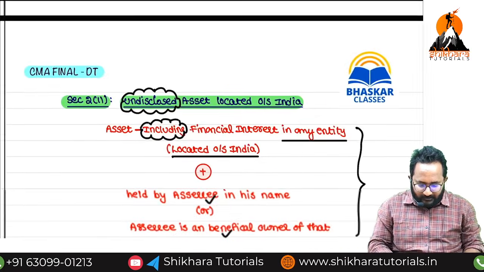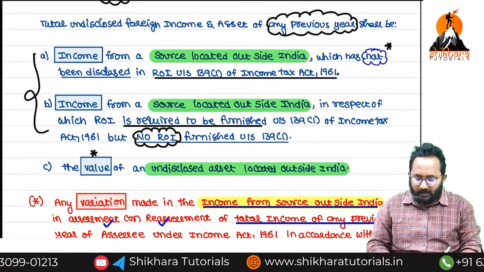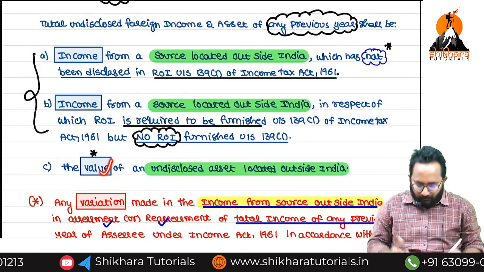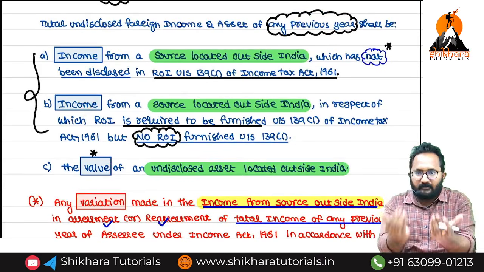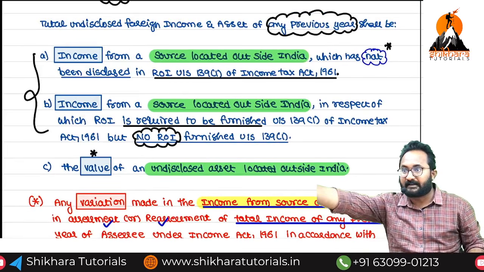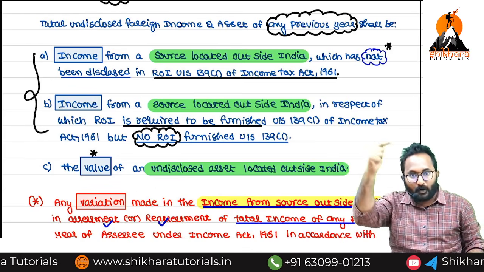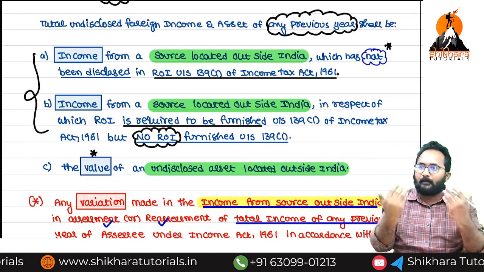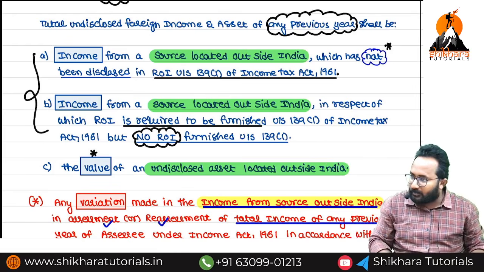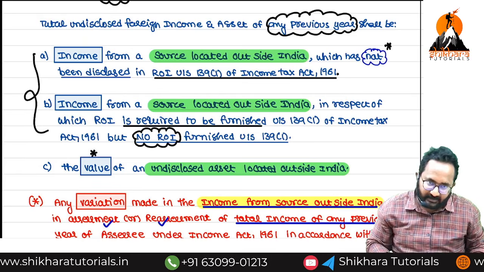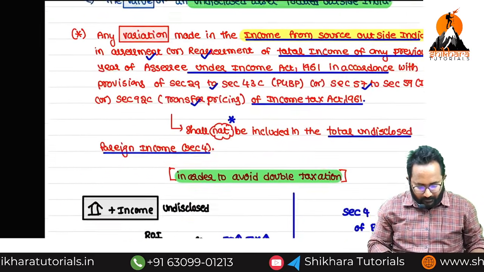In Section 4, they are simply saying income and value. What value, and which date's value we have to take, are all given in Section 5. Section 3 is the charging section, Section 4 is scope, and Section 5 is how to compute the total undisclosed income as well as asset. Shall we start?